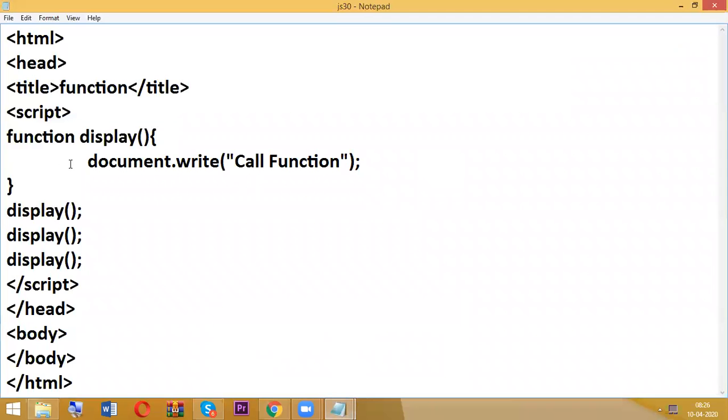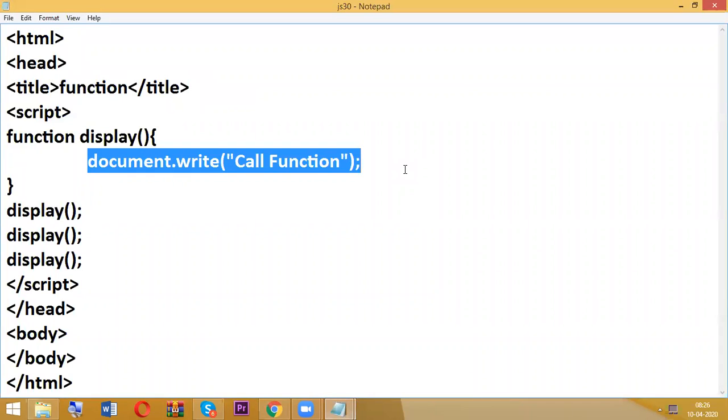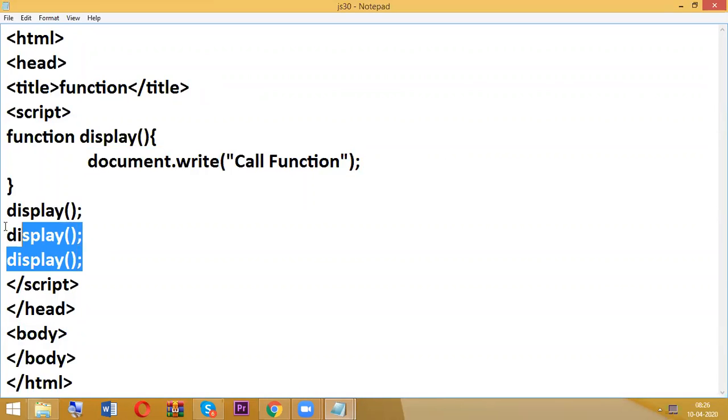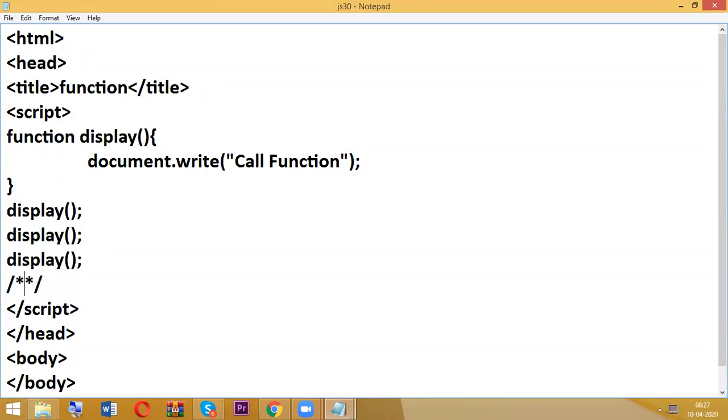So instead of writing document.write 3 times, I wrote it only one time inside the function. Then I called it 3 times. So this is the advantage: no need to write the code repeatedly. Regarding functions, the biggest advantage is no need to write the code repeatedly. Just write the code only once, then you can call that function name as many times as you want.